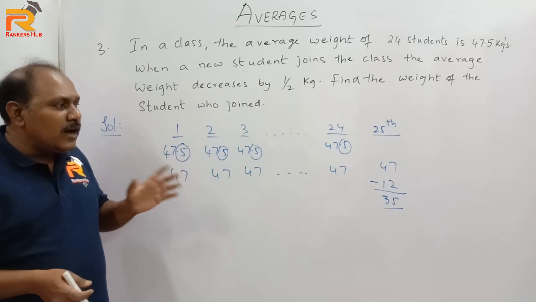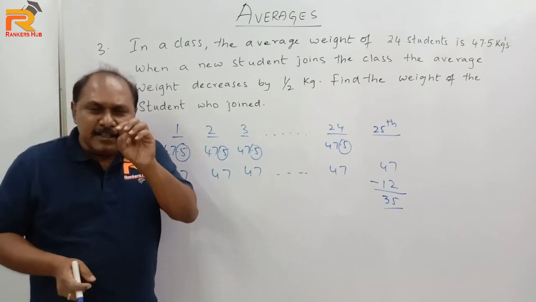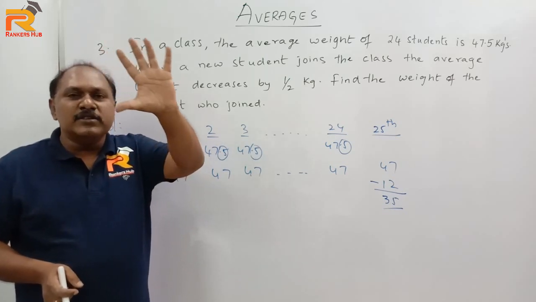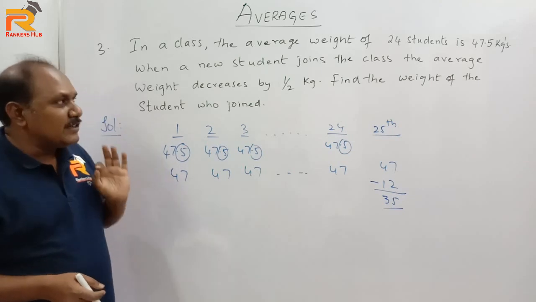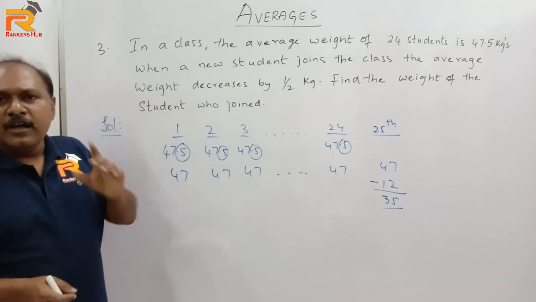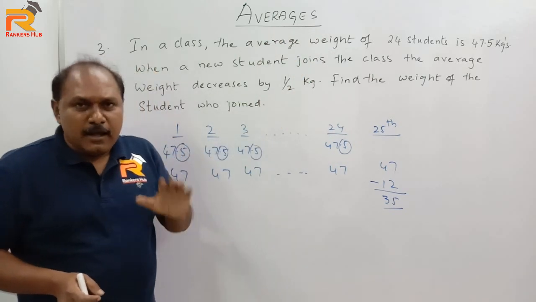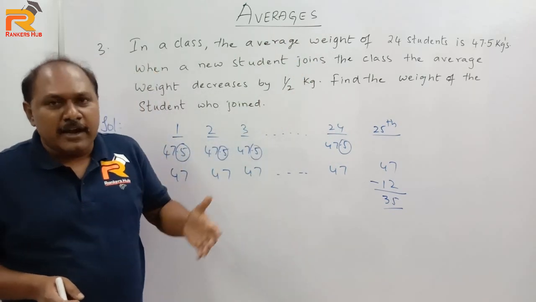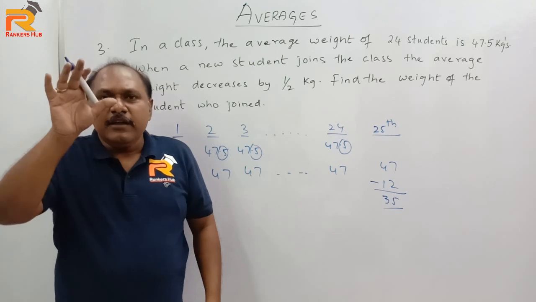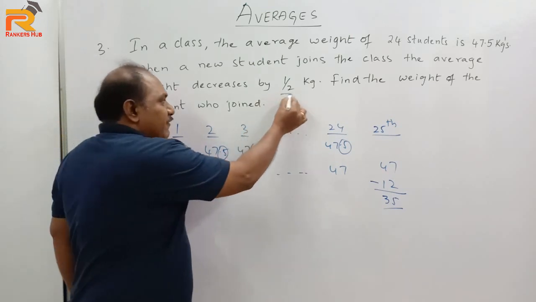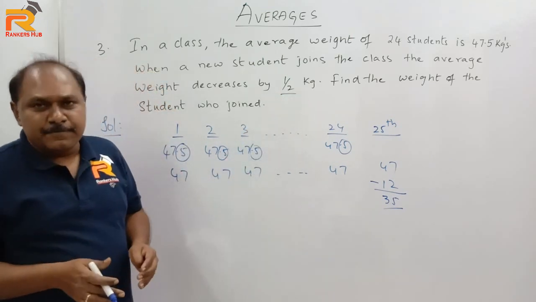Now how will you answer this question in 5 seconds? ఇదే క్వశ్చన్ని 5 secondsలో ఎట్లా ఆలోచించి చేయగలం? ఇప్పుడు జాగ్రత్తగా గమనిస్తే, if you observe carefully, each of the 24 students have 47.5 kgs, but when the 25th student joined, every student has only 47 kgs because average weight got decreased by half kg.